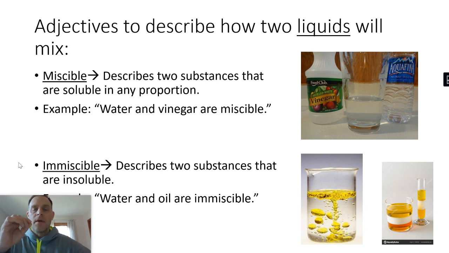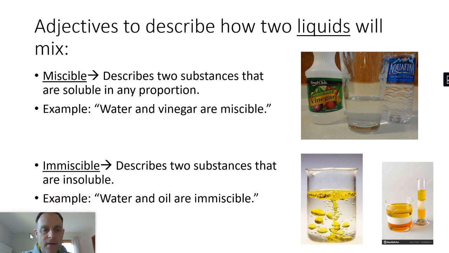So vinegar is actually made of acetic acid and water, and you mix those together, it makes vinegar. So if I take vinegar and I take water and I mix them together, they'll actually mix. They'll dissolve into each other. We call that miscible. Sometimes liquids are not soluble. They're insoluble. They will not dissolve together. And water and oils is a great example of that. If you ever had a lava lamp, those I always thought were kind of fun.